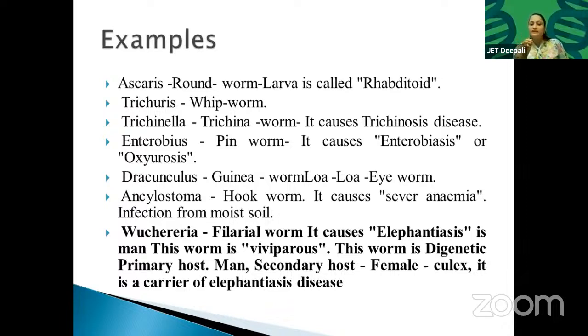Dracunculus, this is called the guinea worm. Loa loa, the eye worm.